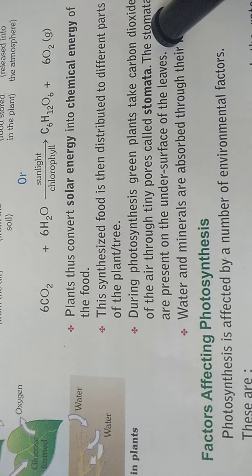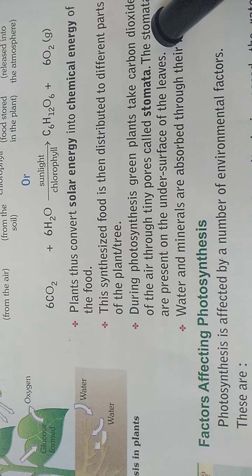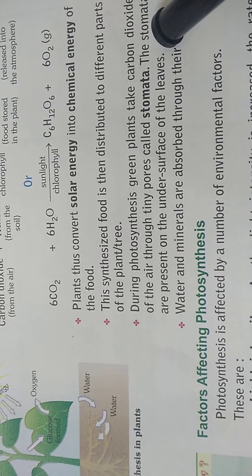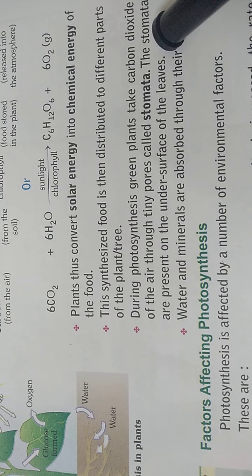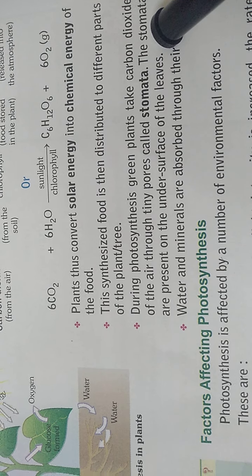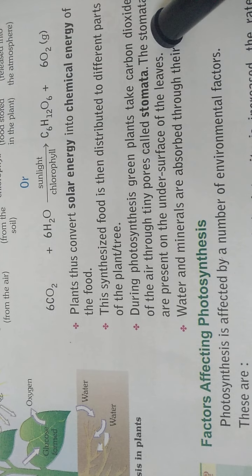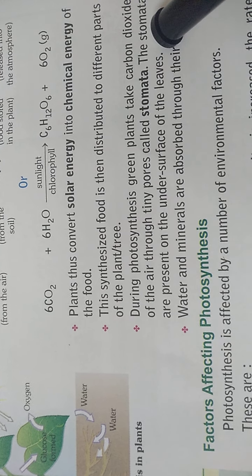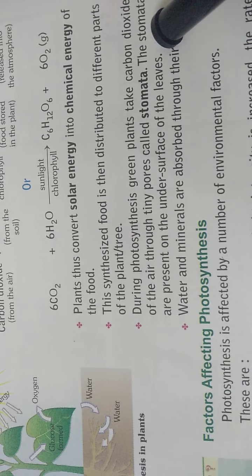Now, whatever materials are required for this process, how do plants get these materials? First of all, carbon dioxide is needed, and they get this carbon dioxide through small pores present on the underside of the leaf called stomata. So you can say exchange of gases takes place through stomata.